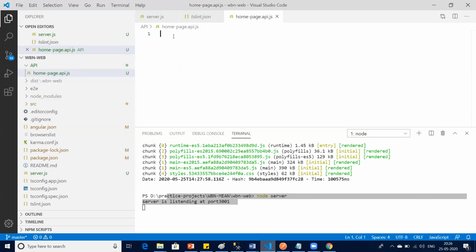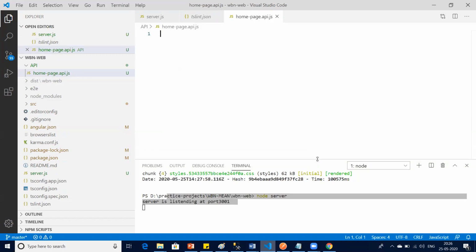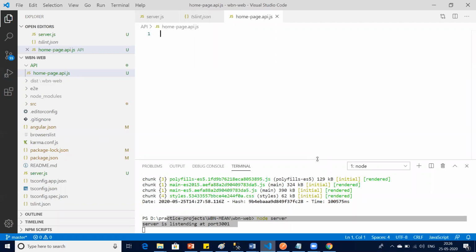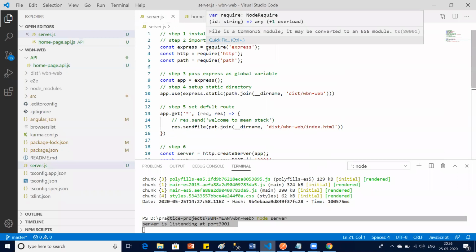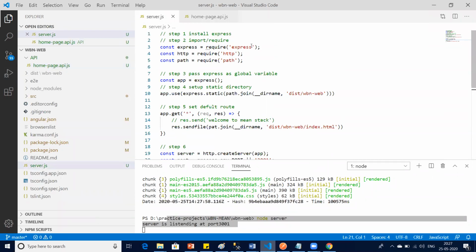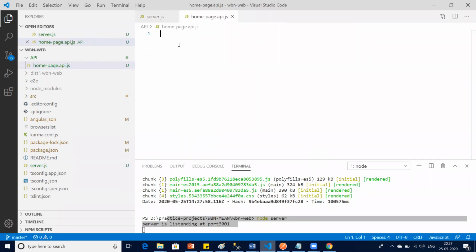Now you should start writing your API. I don't have a DB, and we are not going to have a DB today. So we'll return mock data from the API, not from the DB. In the next session we'll hook it with the DB. As I said, we'll go step by step. Same process, same steps as I have taken before. I need express, I need path, I need HTTP. In fact, path I don't need, but at least I need express. So let's copy and put it over here.